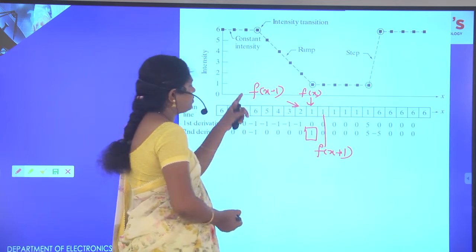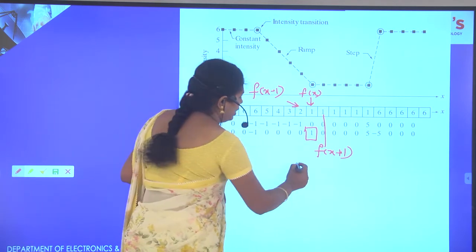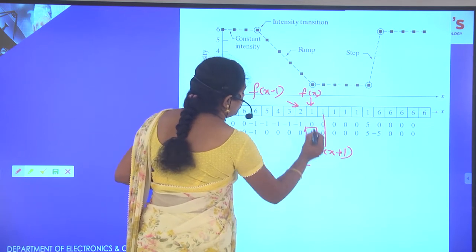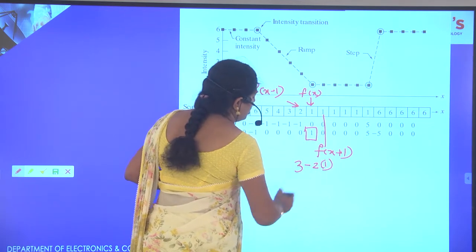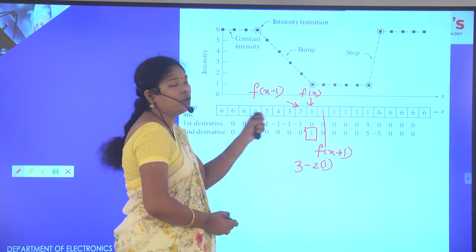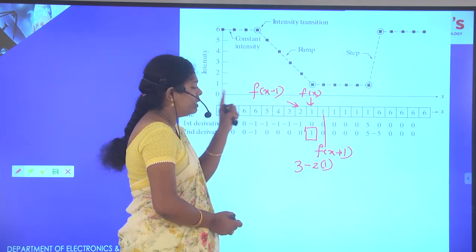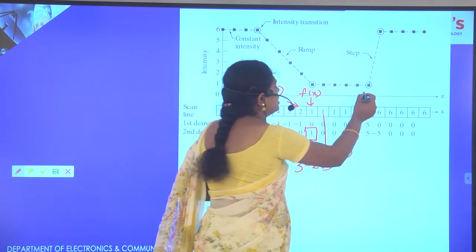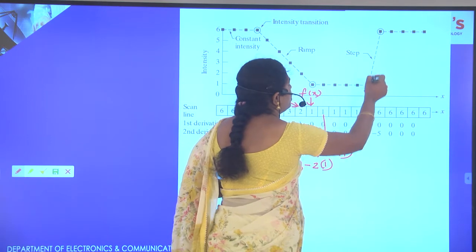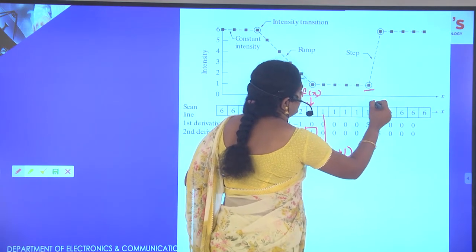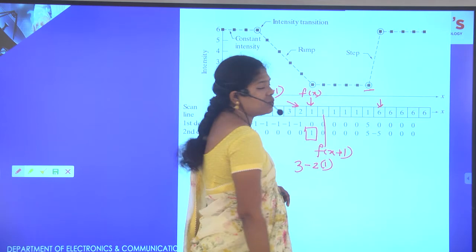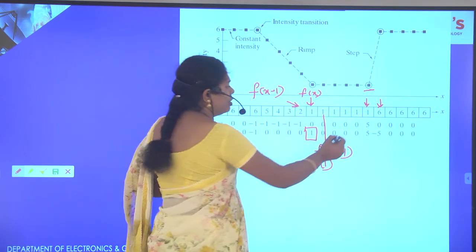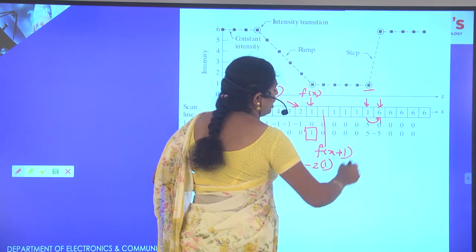So it is 2 plus 1, 3, minus 2 into 1, that is 3 minus 2, we are getting 1. That is, the second order derivative identifies the transition. Again there is a transition from the step, from 1 to 6. Now this will be f(x). Here from 1 to 6 there is a variation.